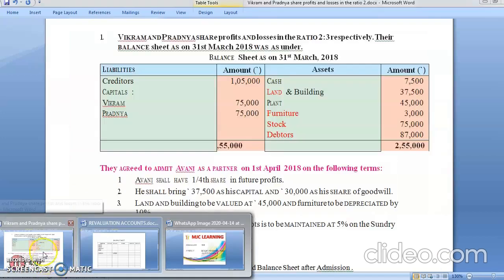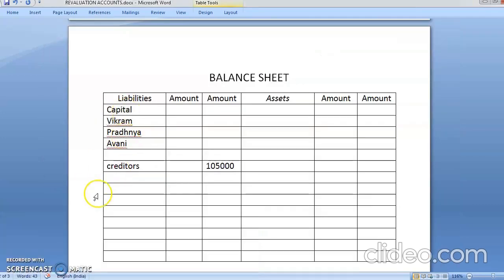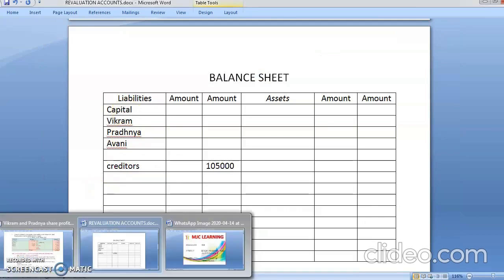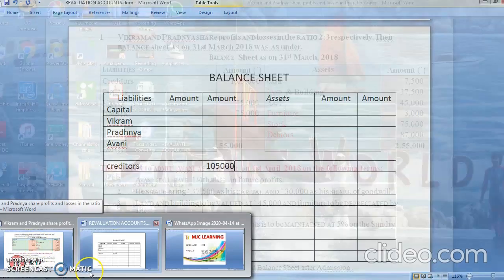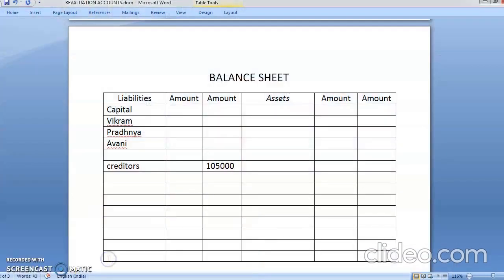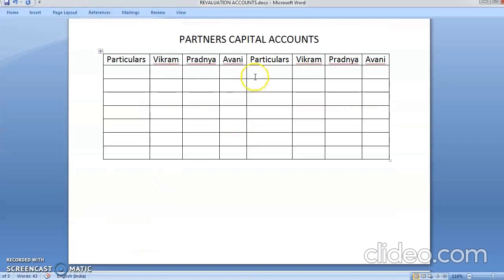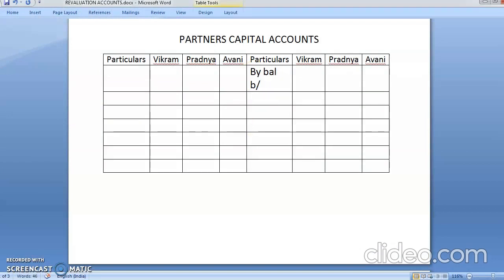Okay, understood? What have we done? We have just entered the balance. And then again, what are you having in your liability side? You are having capital account of Vikram and Pradnya, which is 75,000 each. So where will this come? This will come in your capital account on your right hand side, by balance brought down.